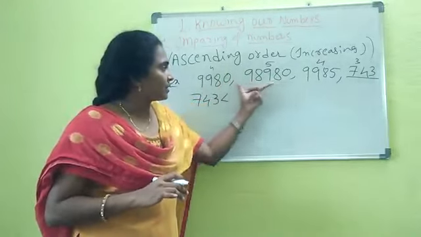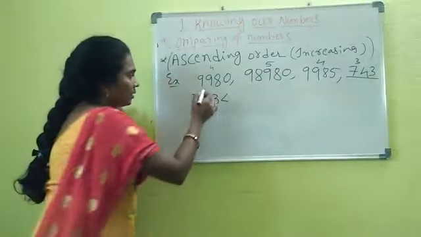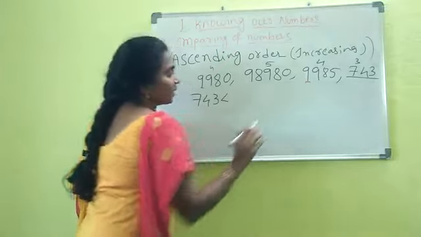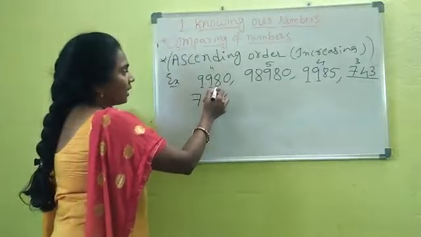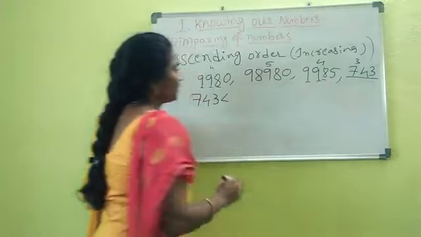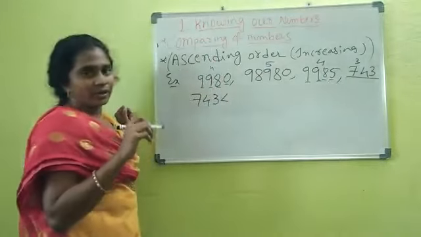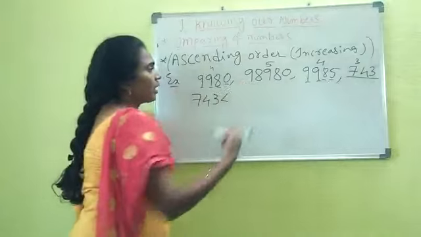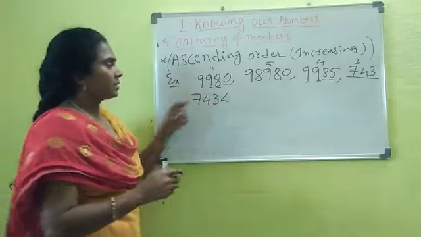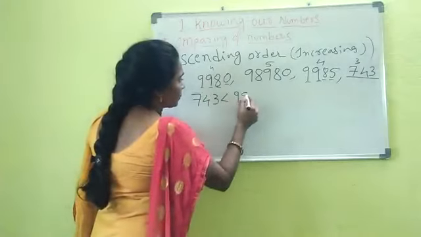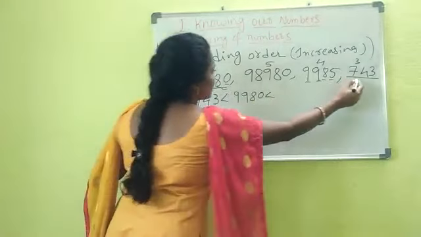Now in these 2, which is the smaller one? See, both numbers have 4 digits, and in the thousands position we have 9, the same. Again in the hundreds position we have the same 9, and in the tens position also the same, that is 8. Now in the ones position, here we have 0, here we have 5. Compared, 0 and 5, which is smaller? 0, right? That means the next smaller number is 9,980. Right? This is done and this is also done.